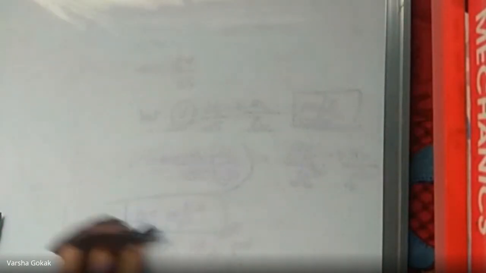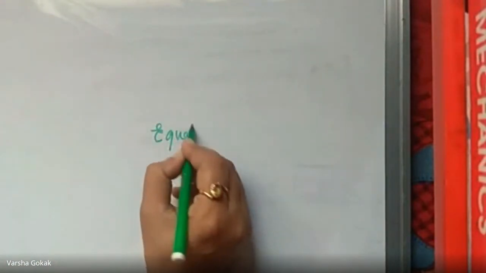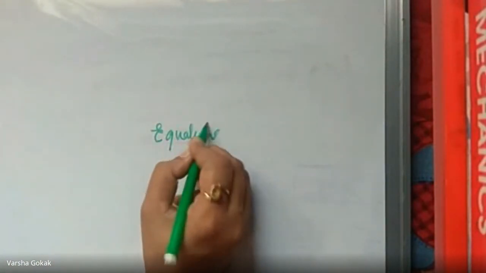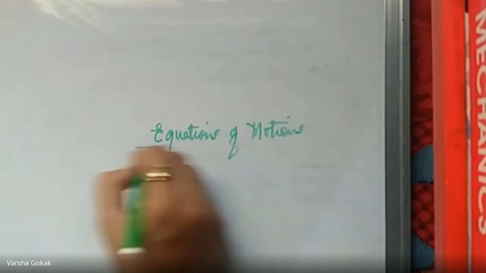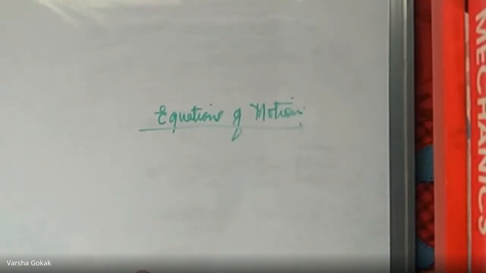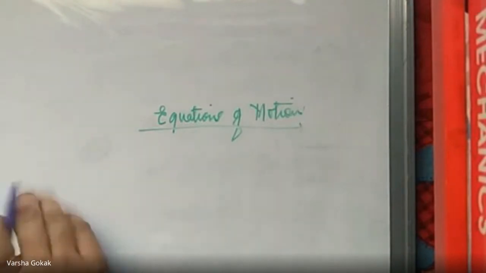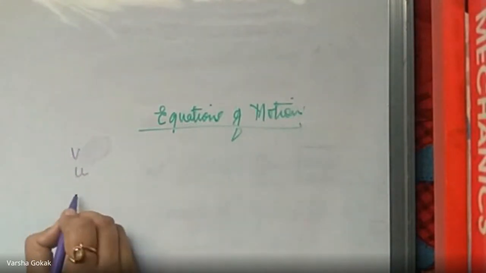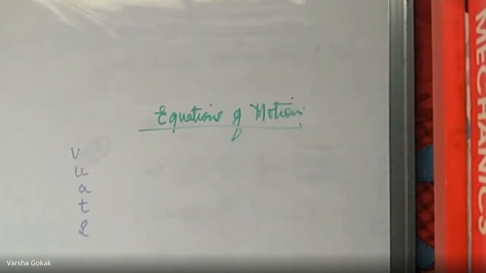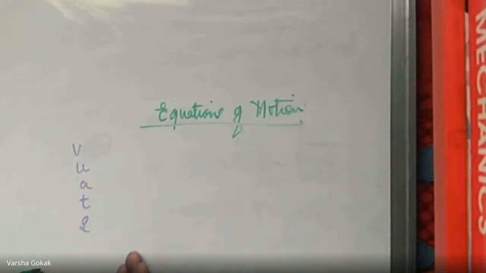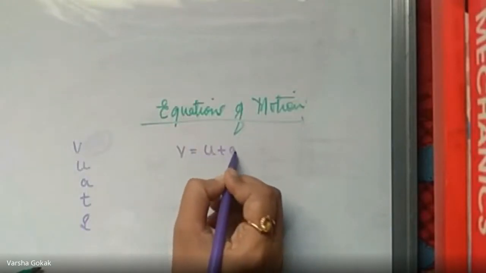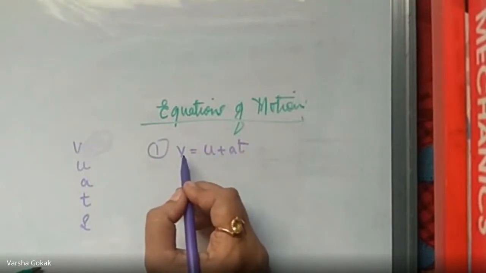Any other? Okay, based on these laws of motion, there are Newton's equations of motion. Can anyone remember what are the equations of motion? What are the different equations of motion? There are three, I will tell you. There are three equations of motion. You have equations with v, u, a, t, s. I've given you enough hints now. Tell me what are the equations of motion? V is equal to u plus at. Correct. V equal to u plus at is your first equation of motion, where v stands for what?